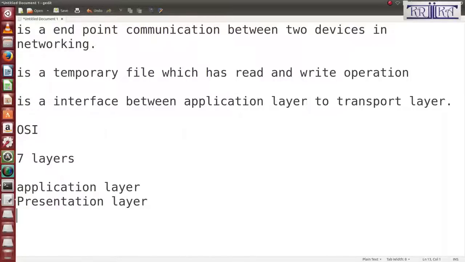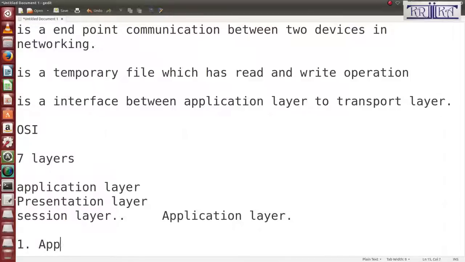Third is session layer. In networking, instead of these 3, we use only a combined application layer, so in total in networking we are using 5 layers.